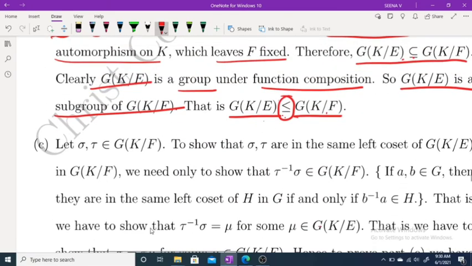So here, we have to consider cosets. The subgroup H is G of K over E and the group G is G of K over F. So we have to take two elements. For A we are taking sigma and tau. Okay.